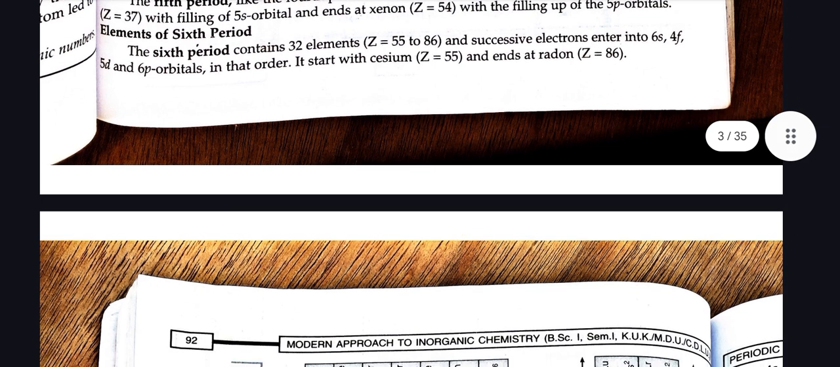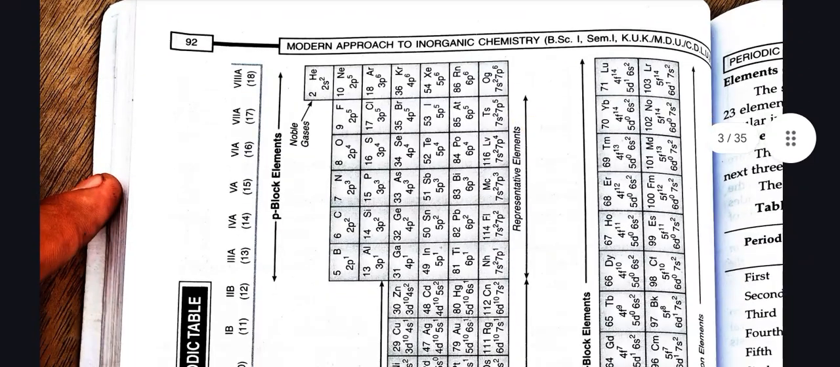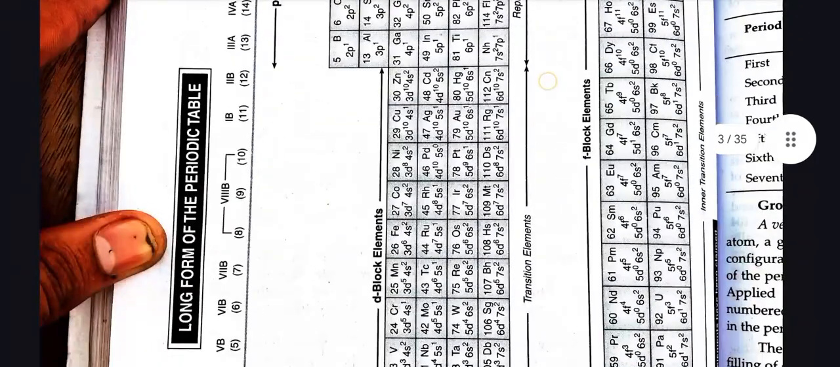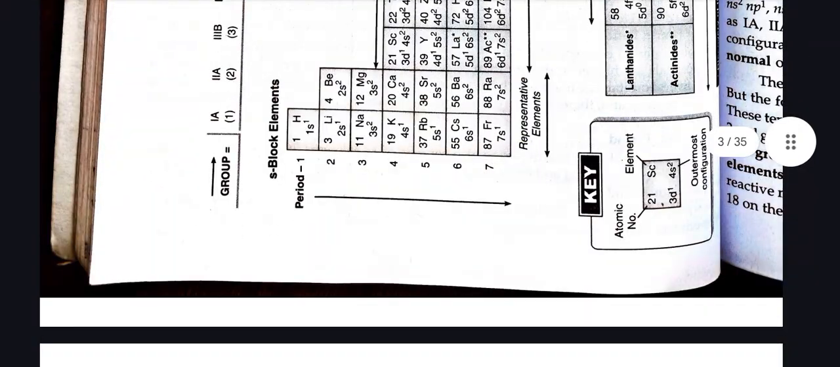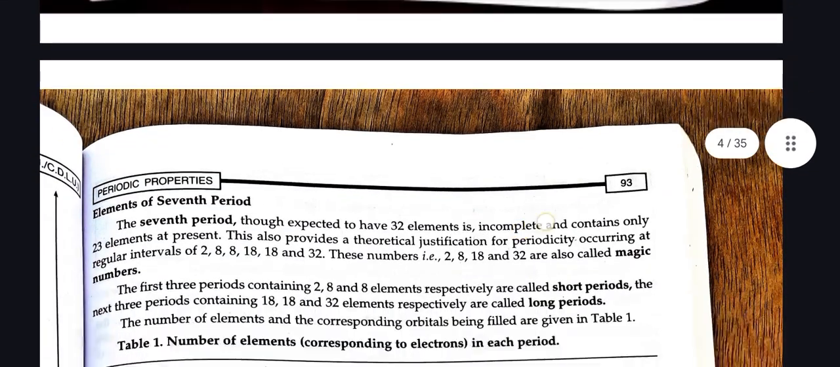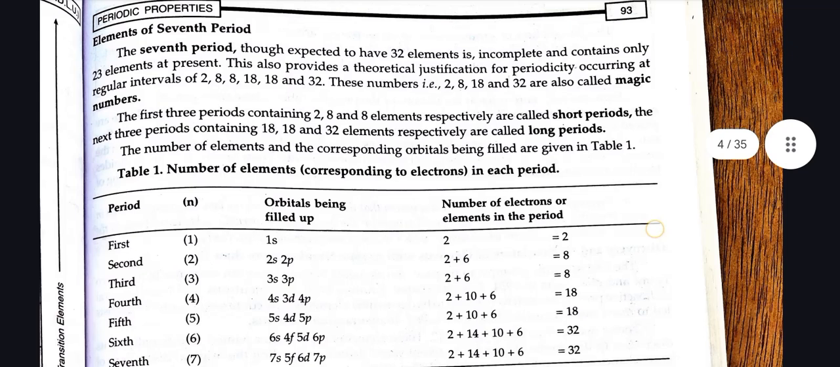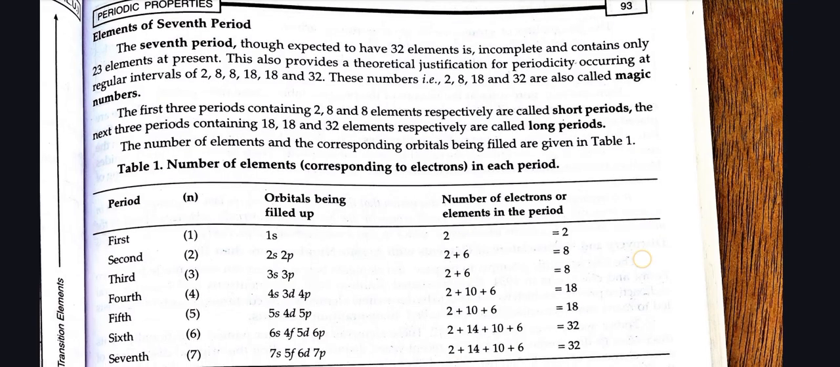This is the long form of the periodic table in which we can see the groups and the periods. Now we'll discuss elements of the seventh period. The seventh period, though expected to have 32 elements, is incomplete and contains only 23 elements at present. This also provides a theoretical justification for periodicity occurring at regular intervals of 2, 8, 8, 18, 18 and 32. These numbers, that is 2, 8, 18 and 32, are also called magic numbers.